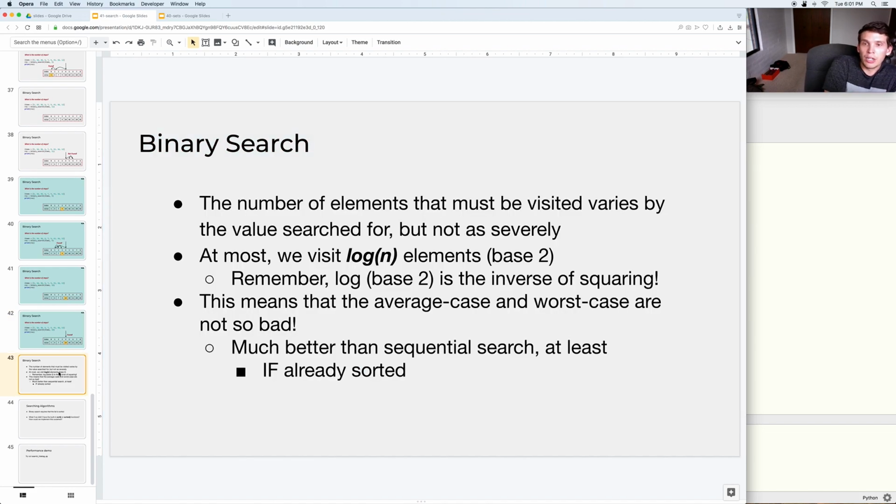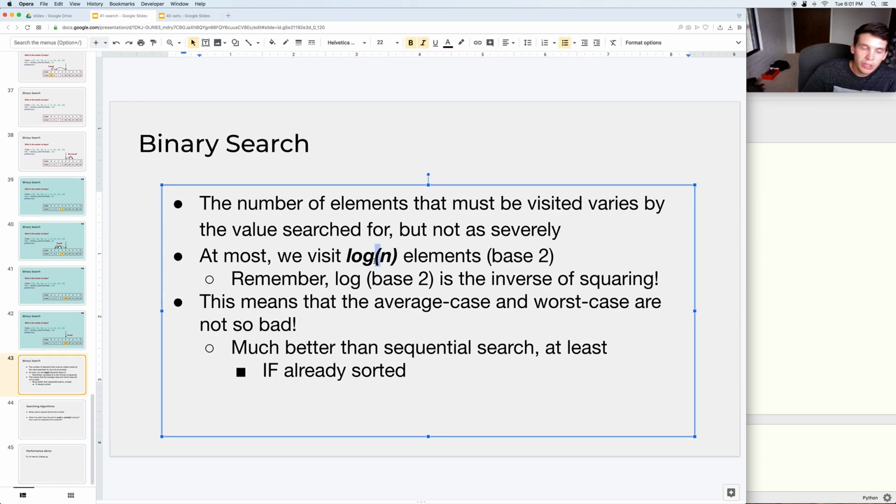So if you actually do the math out, very roughly, in big O notation, when you're doing sequential search, the worst case is not very good. The worst case is that you could visit n elements. Now, you don't have to just consider the worst case scenario, but in binary search, even the worst case scenario is somewhere right around log n, where n is the number of elements in your list.